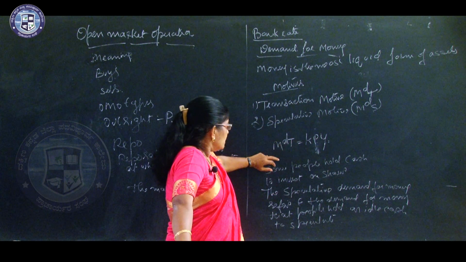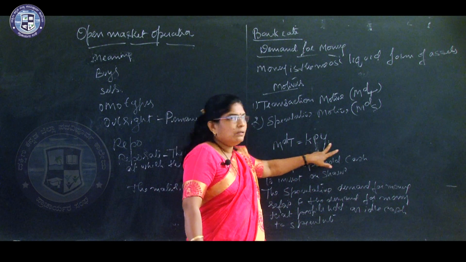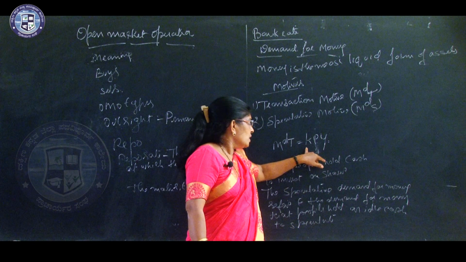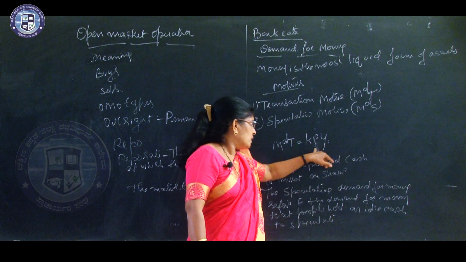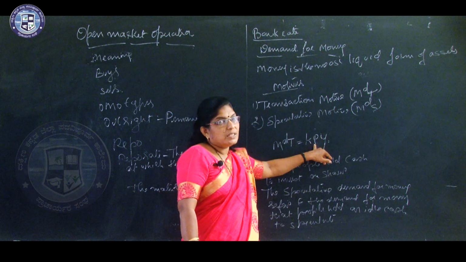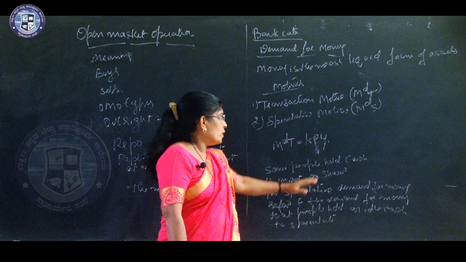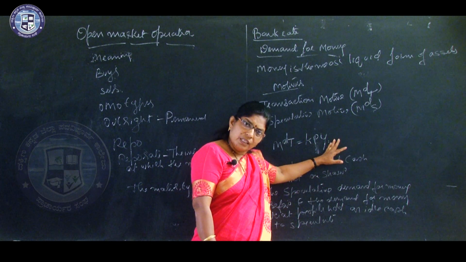See here, MDT is equal to KPY. Here K is the positive fraction, P is the general price level in the economy, Y is the real GDP.